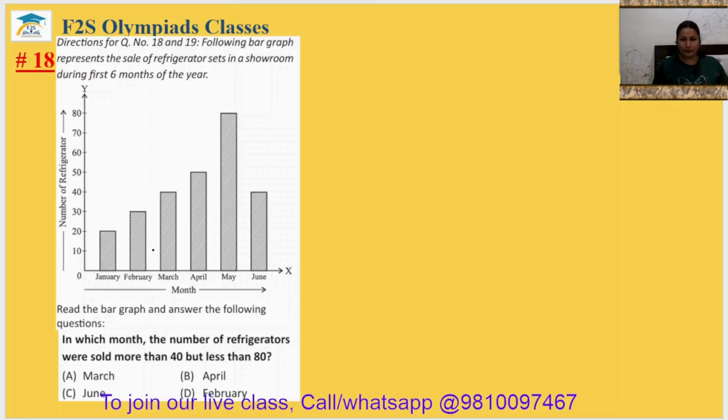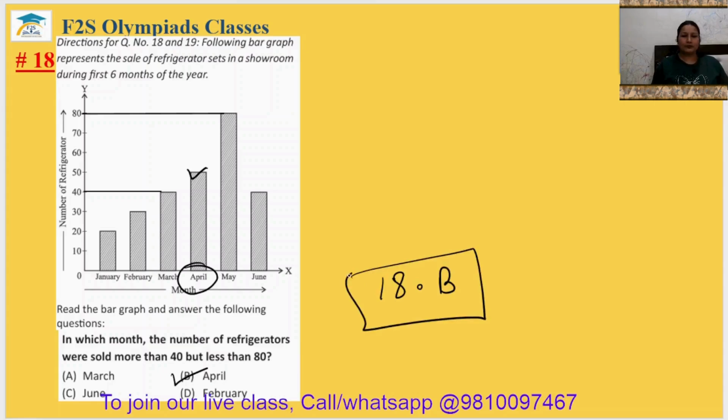So 40, more than 40. So this is 40, this is your March, and above March it is April, and it is less than May. At May it is 80 refrigerators. So April will be the answer. In the April month, the refrigerators are sold more than 40 but less than 80. 18th answer will be option B.